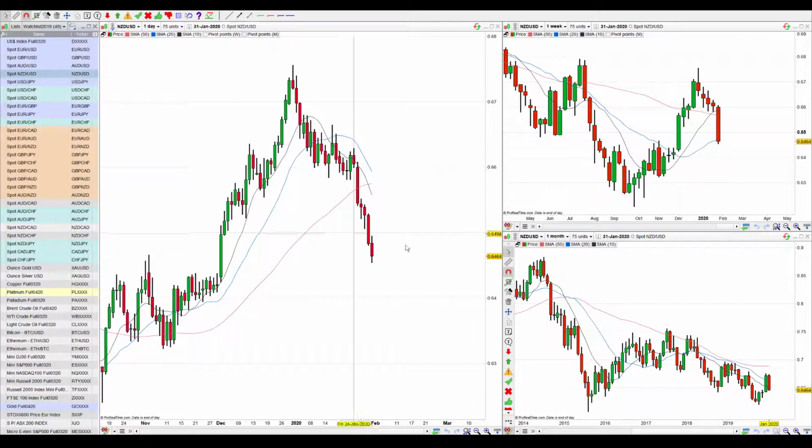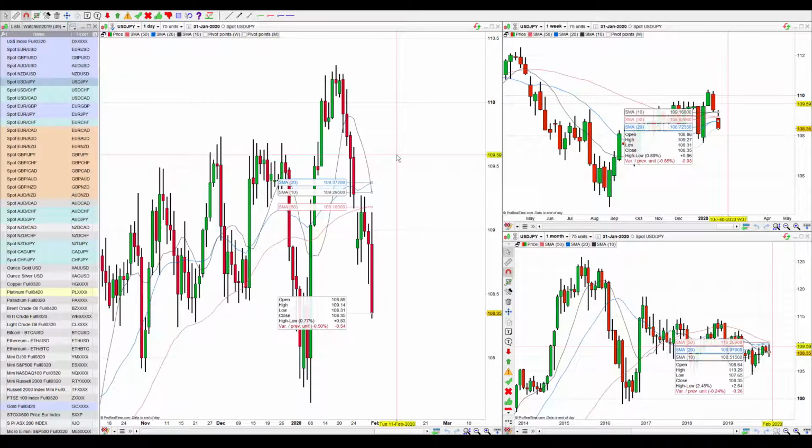And supporting this, in these cases, we're not seeing a weaker US dollar, we're seeing a stronger US dollar. So a bit of conflict there.